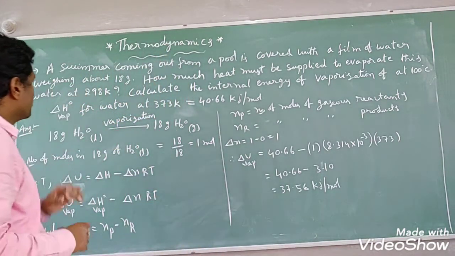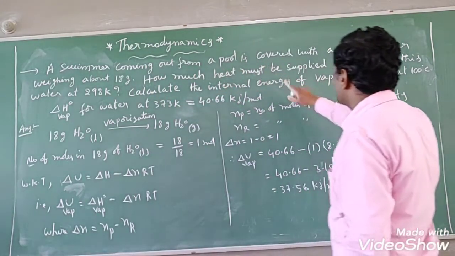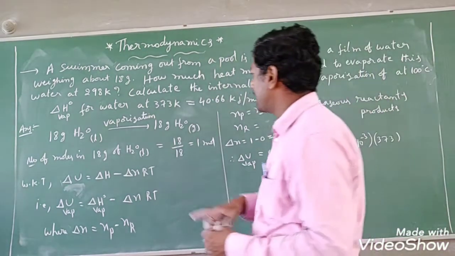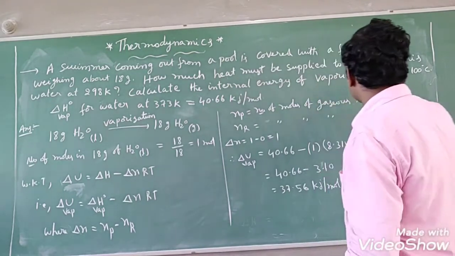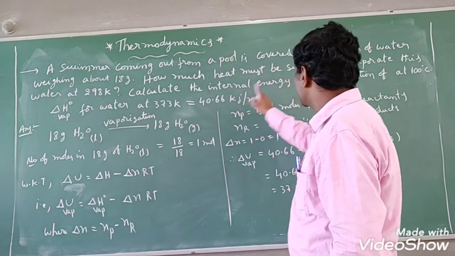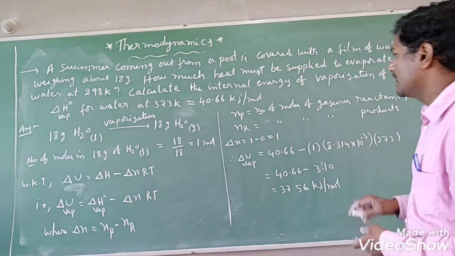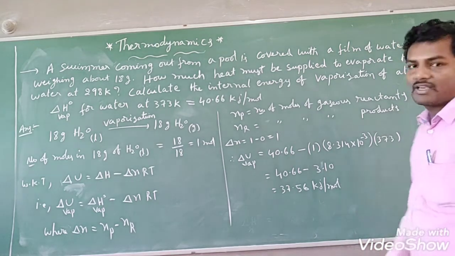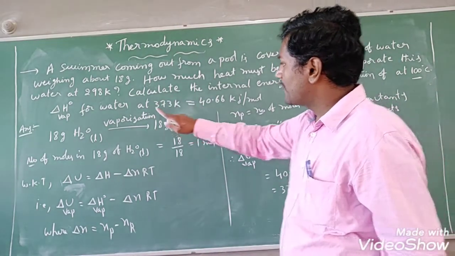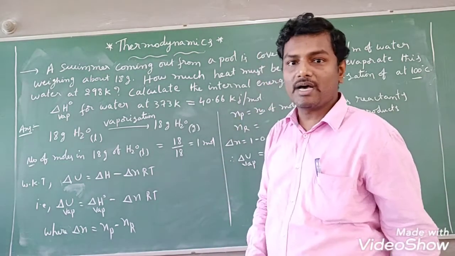Let us see one numerical, students. A swimmer coming out from a pool is covered with a film of water weighing about 18 grams. How much heat must be supplied to evaporate this water at 298 Kelvin? Calculate the internal energy of vaporization at 100 degrees Celsius. 100 degrees Celsius means how many kelvins? 373 Kelvin, right? Delta H naught vaporization for water is also given, that is 40.66 kilojoule per mole